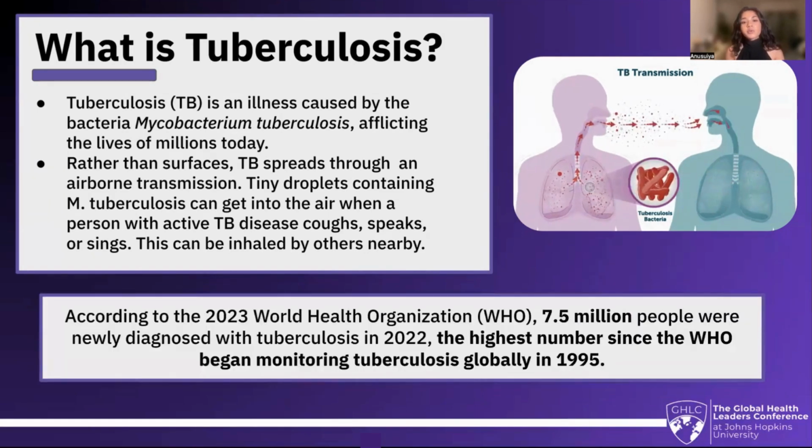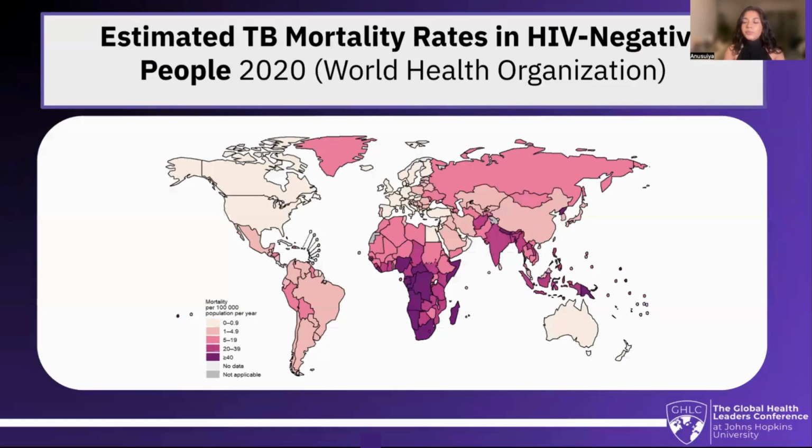According to the 2023 World Health Organization, 7.5 million people were newly diagnosed with tuberculosis in 2022, the highest number since the World Health Organization began monitoring tuberculosis globally in 1995. Now, we've established an upwards trend, but we must ask ourselves, who are the people in our global community who need our help the most?